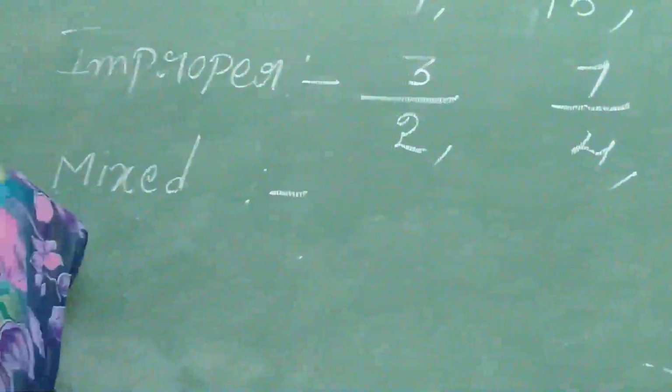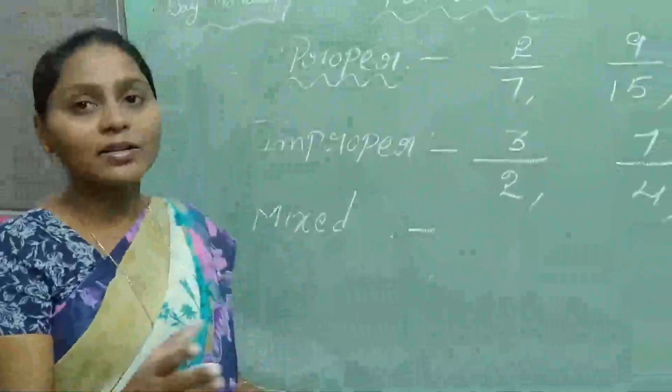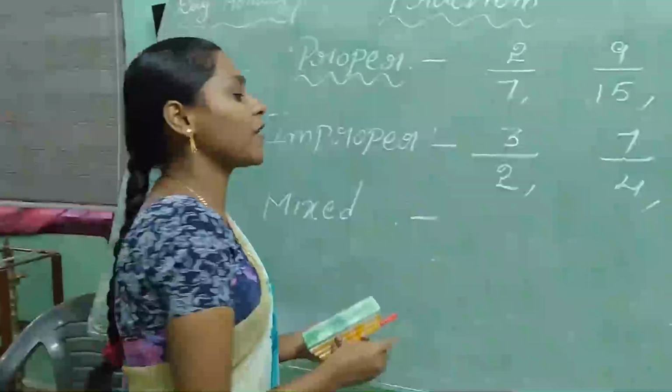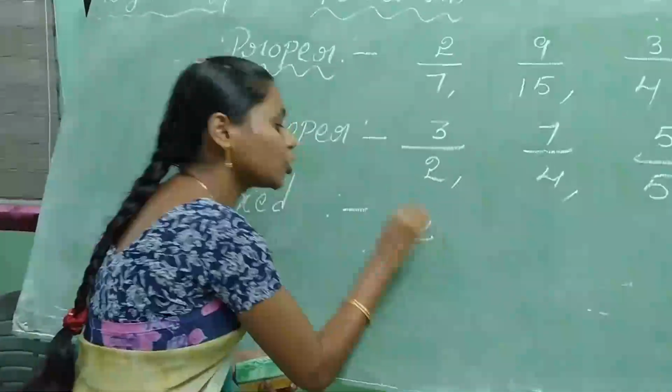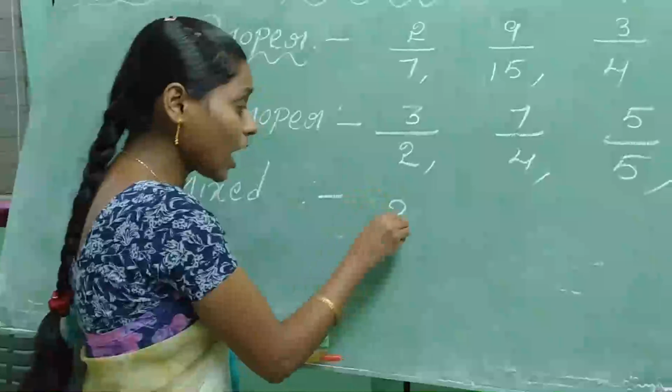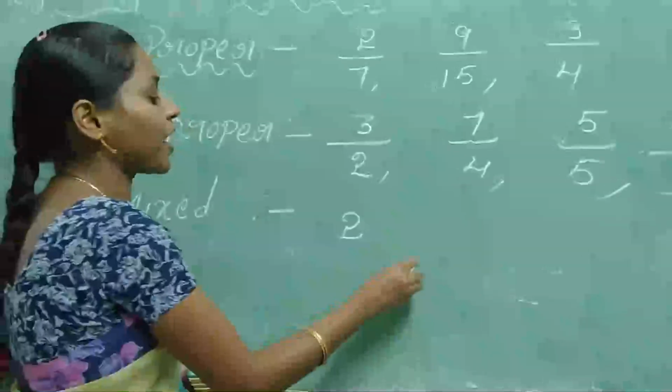Mixed fraction means it has two parts: a whole number and a proper fraction. For example, 2. Is 2 a whole number? Yes. Next, I can say that when it is a proper fraction.